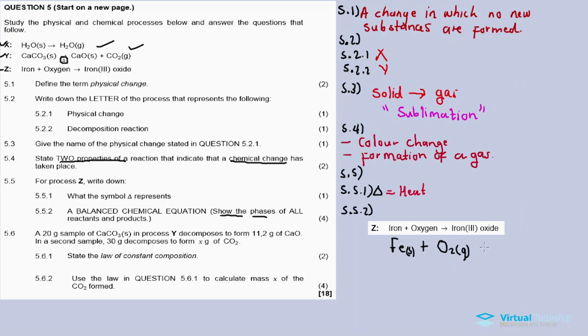So be careful. Don't forget, in case you come across a question like this one, make sure you specify the phases, meaning solid, gas, and then we go to the products. Okay. Iron is willing to lose how many electrons? 3.